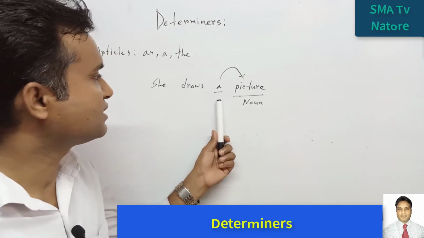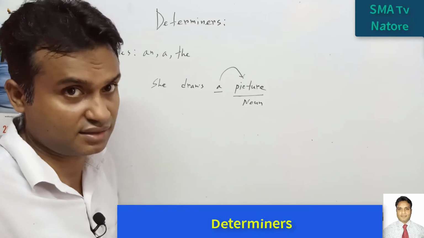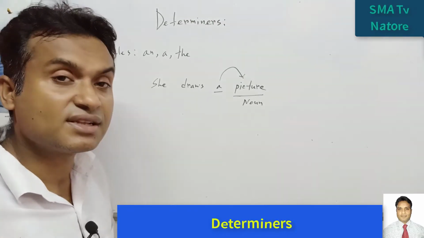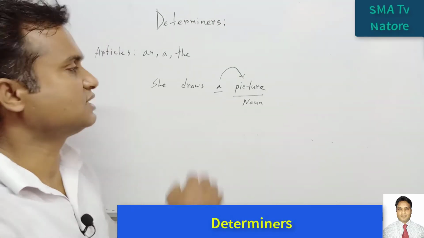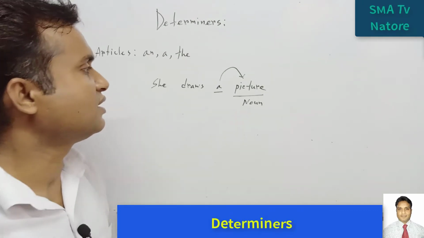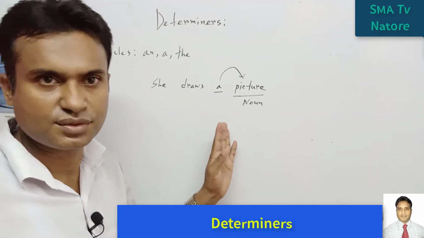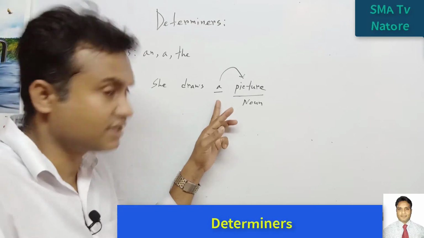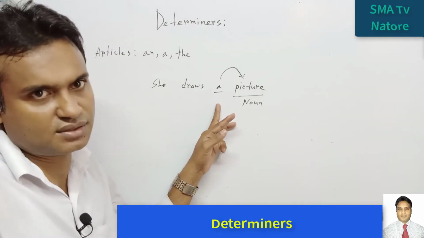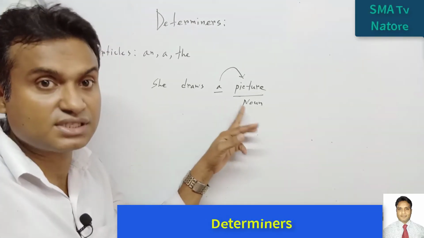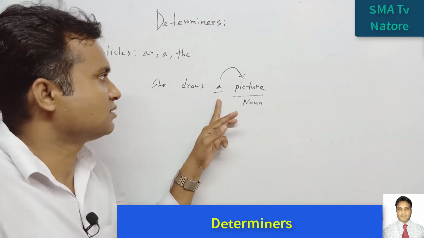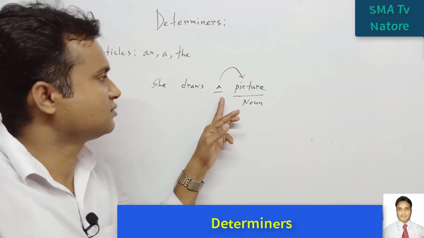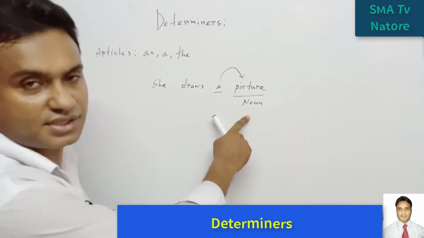So here we can say that a is an article, but it works as an adjective because it shows the quality or quantity of a noun or pronoun. So for this reason we can say this is the number. How many? One. So this is the adjective of this word because it modifies picture.